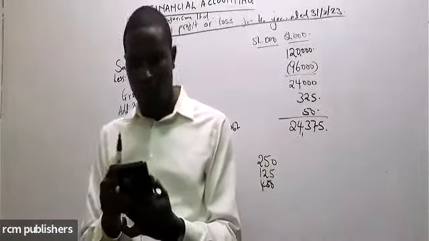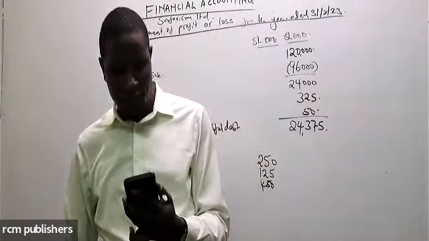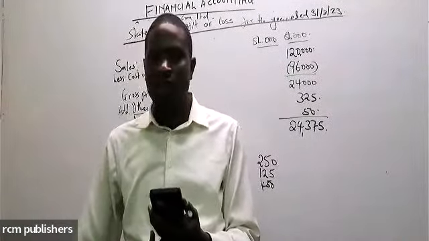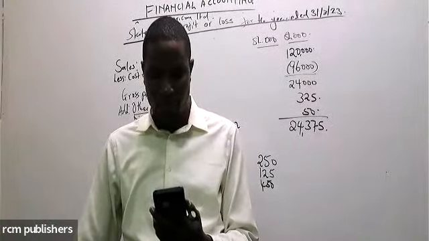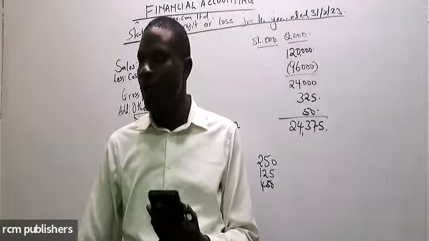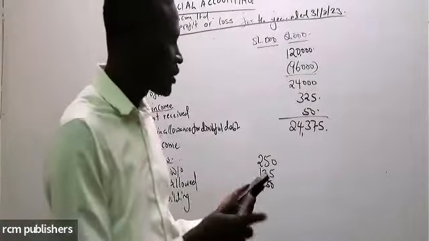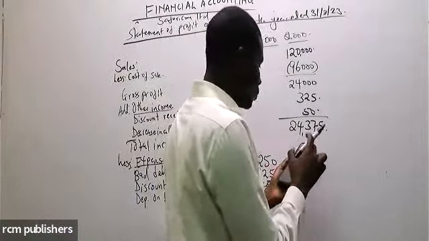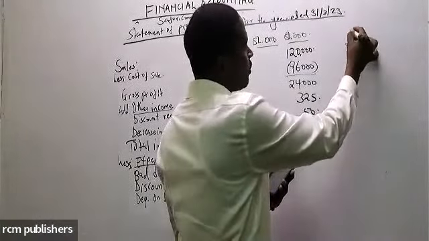I can see we are having furniture, pictures and fittings. In this regard, you are told to use the straight line method, and the depreciation rate is 10%. So anytime you are asked to use the straight line method, look at the cost. The cost is 6,000.